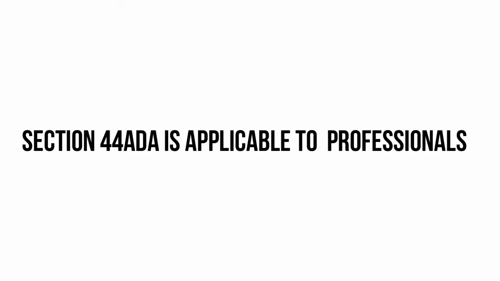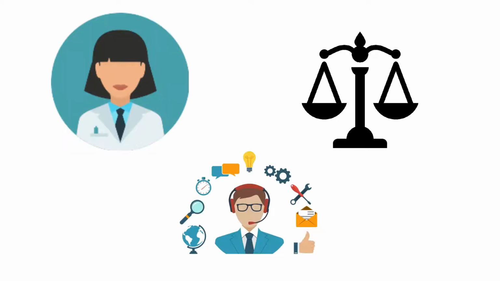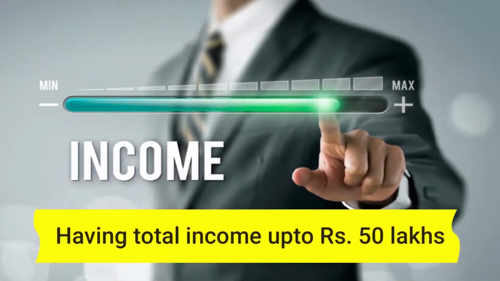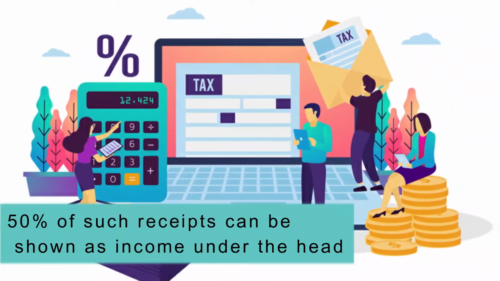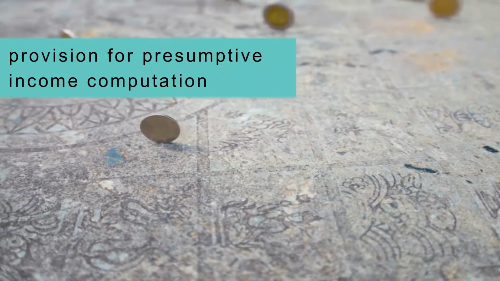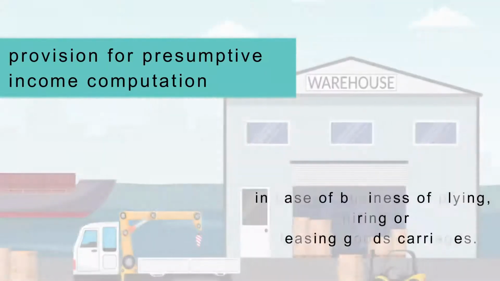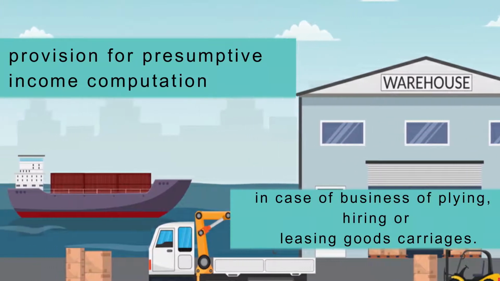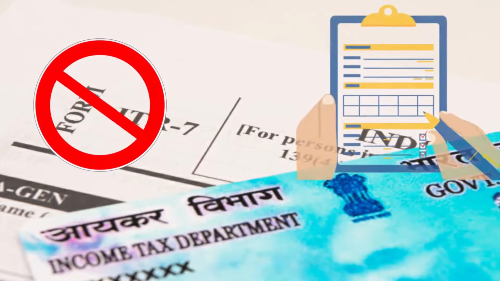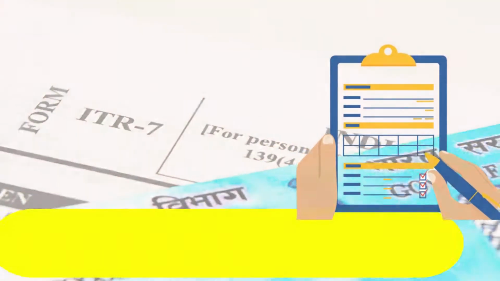Section 44ADA is applicable to professionals such as doctors, lawyers, chartered accountants, etc. Under this section, where the total gross receipts of the professional does not exceed Rs 50 lakhs, 50% of such receipts can be shown as income under the head profits and gains from business or profession. Section 44AE contains provision for presumptive income computation in case of business of flying, hiring or leasing goods carriages. Where the assessee is not eligible for the presumptive scheme, he may file return in Form ITR 3.